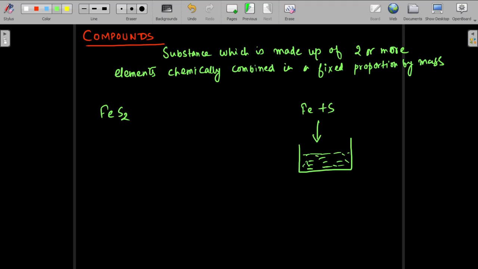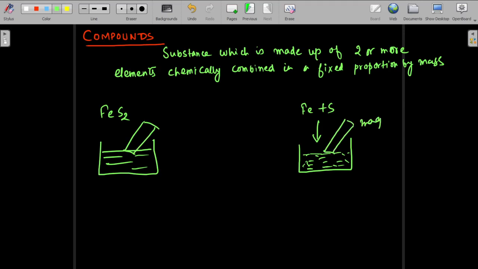The difference between these two can be found out: if you put a magnet over iron sulfide, it is not going to separate iron from sulfur. But if you put a magnet over the mixture, it is going to separate iron from sulfur.